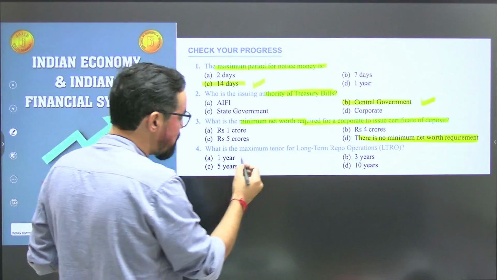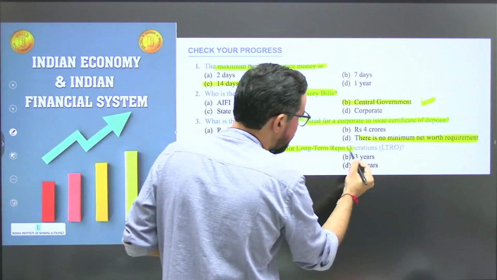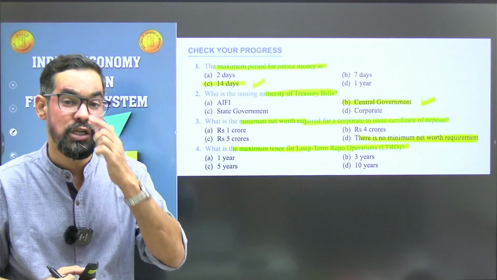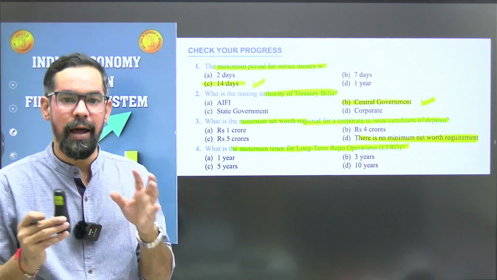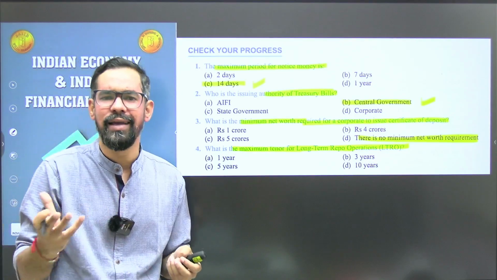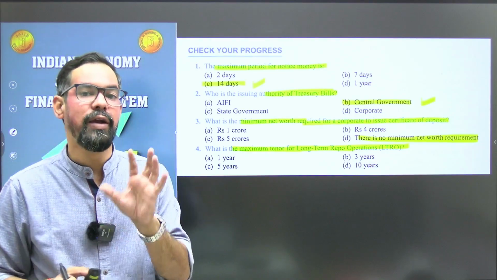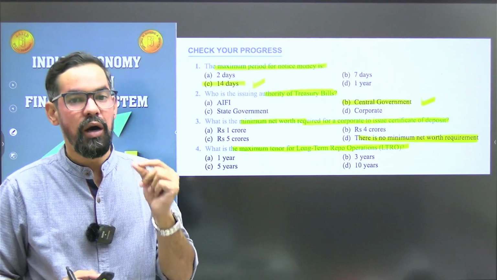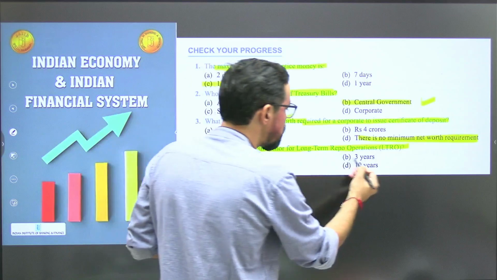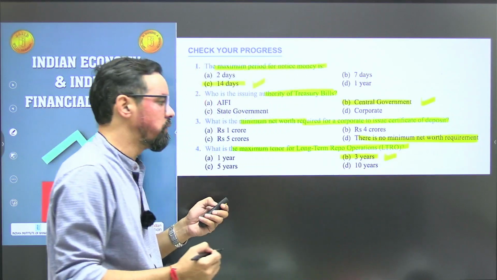What is the maximum tenure for long term repo operation? So TLTRO, targeted long term repo operation, was introduced by RBI during this COVID situation, through which banks can avail loans at the repo rate for a long term period up to 3 years. So option B will be the correct answer for this particular one.